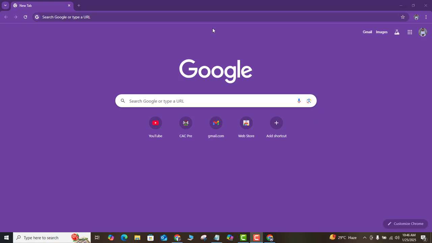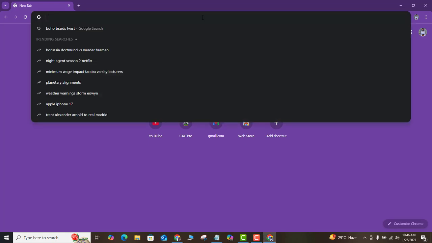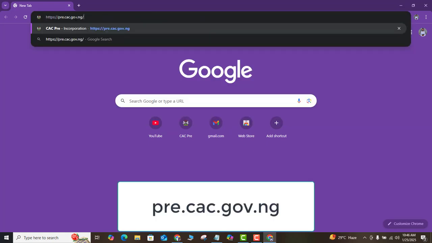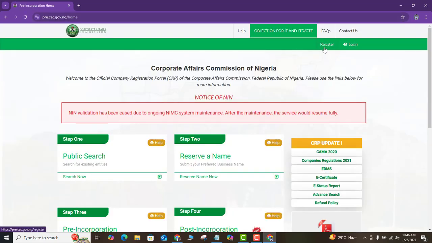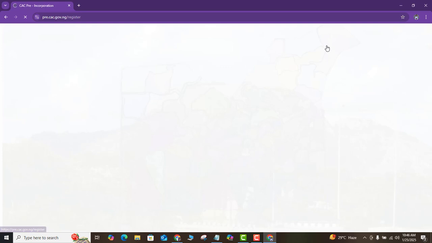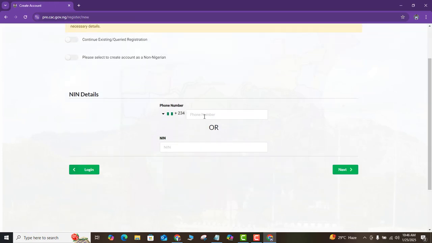Okay, so all you need to do to create a new account, for example, is to go to pre.cac.gov.ng. Once you come here, you want to come to this register option here. Here you want to fill in either your phone number or your NIN. I always prefer the phone number. So all you need to do is just fill in the phone number, and then CAC is going to ask you to fill a form. When you click next, I don't want to do that now because I already have an account created.